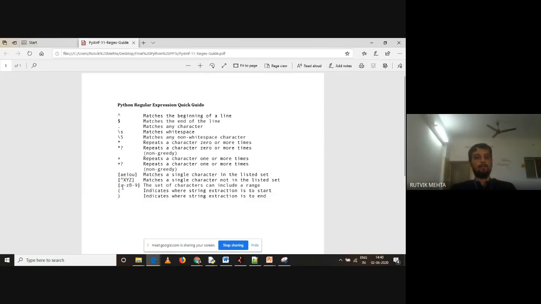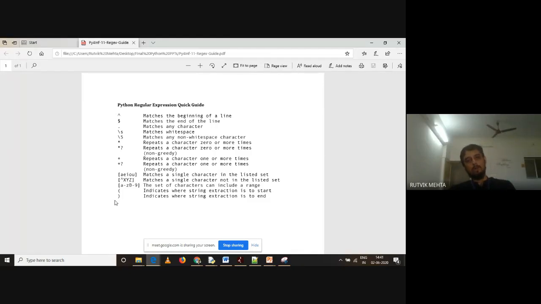Then you have a series, so you can represent a series like this, small a to z or capital A to Z or 0 to 9, right? Then you have opening and closing round brackets, which have a special meaning. The opening round bracket says the start of extraction and the closing round bracket says the end of expression. Hope this is clear to you.